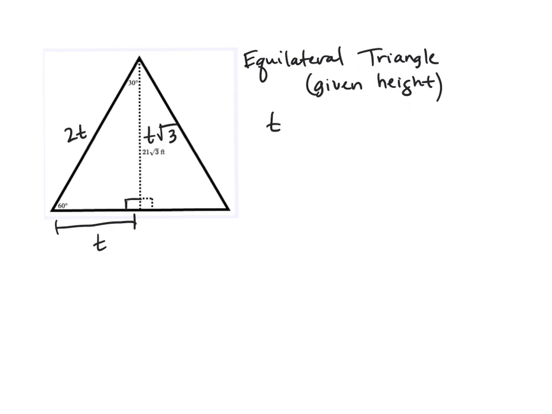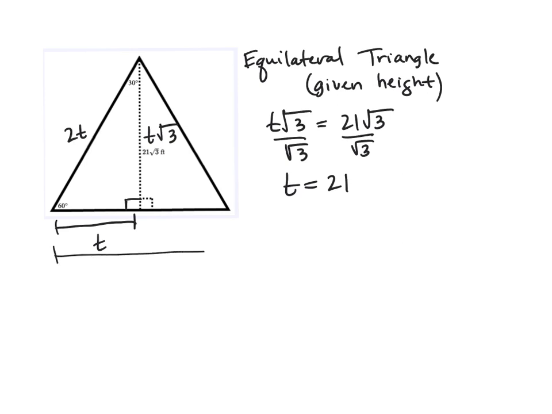So in this triangle we have that t root 3 is equal to 21 root 3. If we divide both sides by root 3, I see that t is 21. So if t is 21, that means this whole base would be 2 of those, 2t. So that makes this 42.